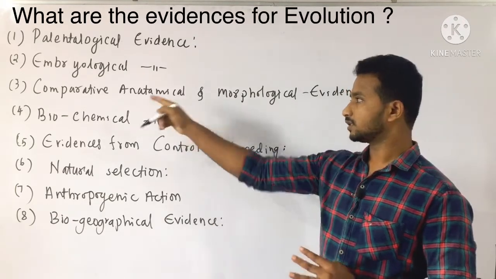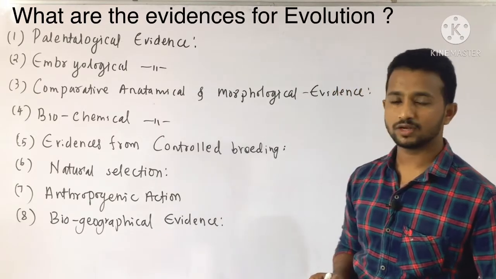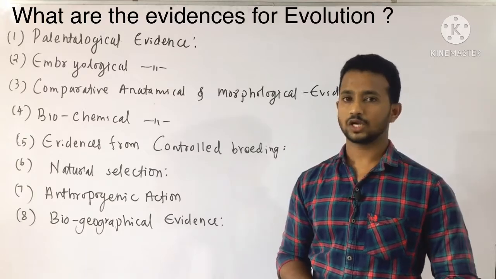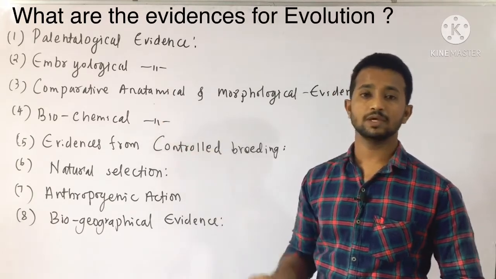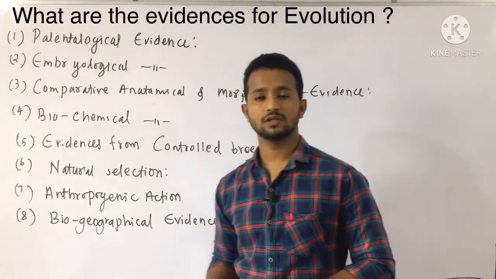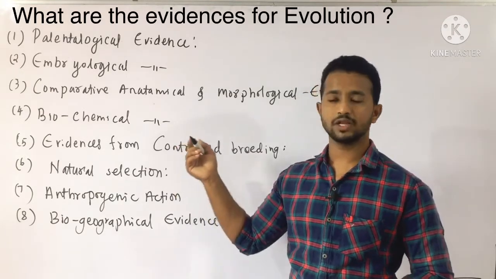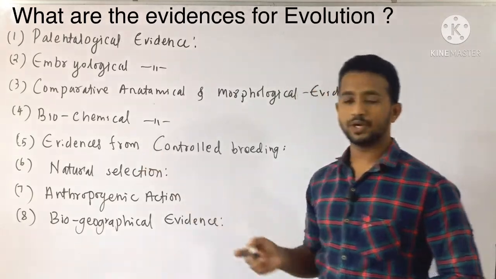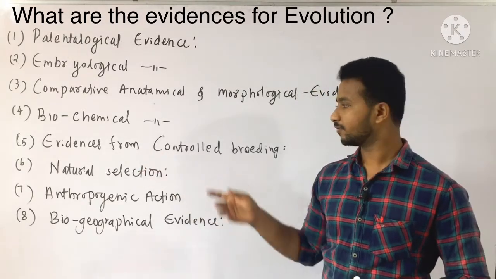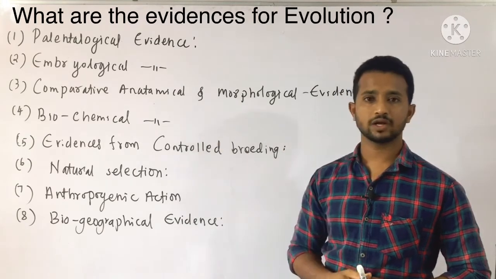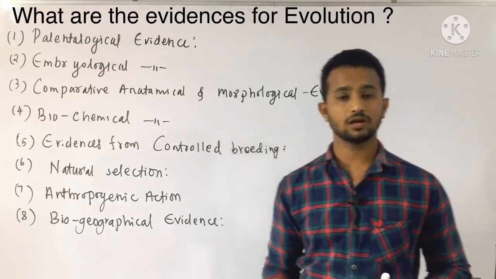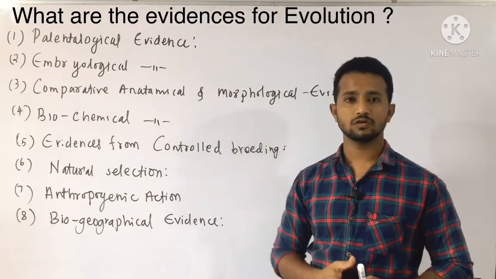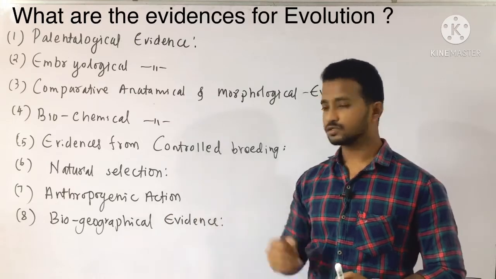So under the heading of comparative anatomy and morphology, we are just comparing the structures of ours to the lower organisms. Biochemical: the chemical constituents of poriferans and mammals. Some of the amino acids are very common to poriferans and also to mammals. Evidences from controlled breeding: nowadays we are developing hybrid varieties, and hybrid varieties are also one kind of evidence. Human beings can control or develop controlled breeding, while nature also helps in selection, which is called natural selection.